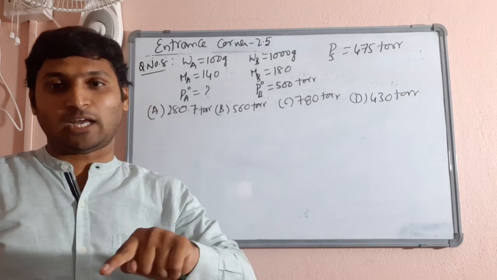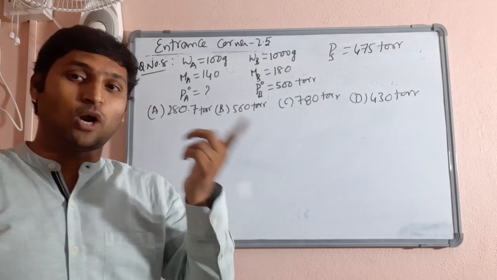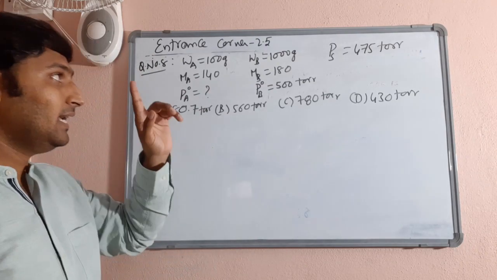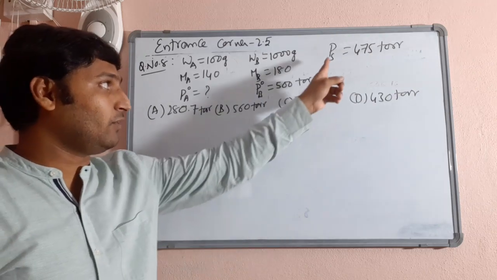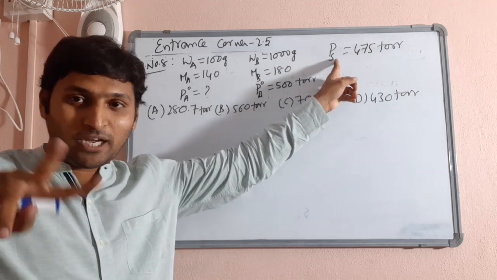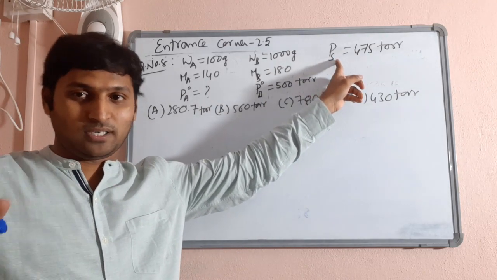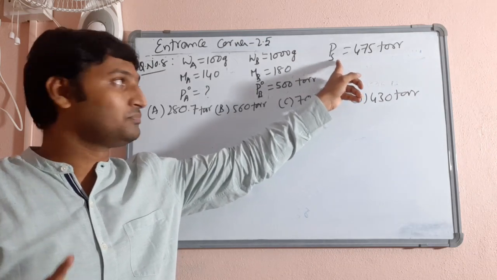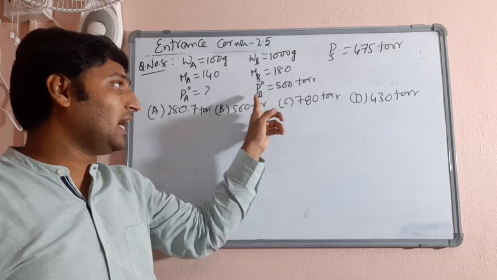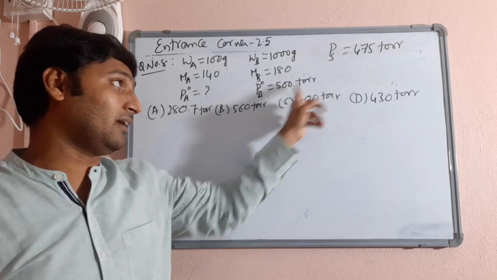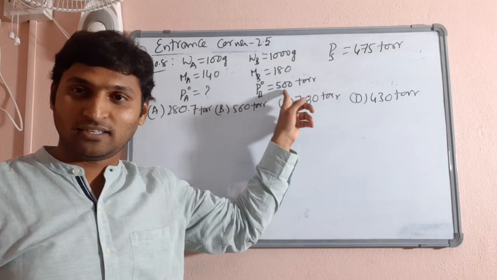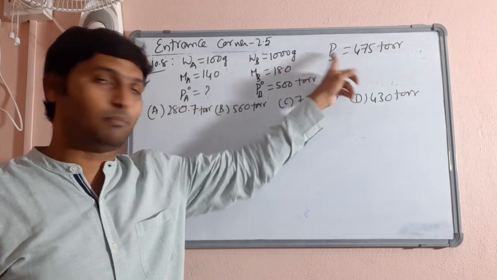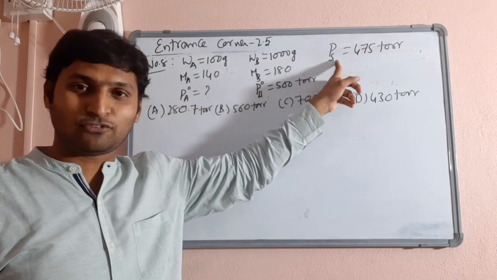Keep having a look at options and keep analyzing in your mind what could be an option, what could not be an option. Now you know very well that the vapor pressure of solution must be in between the vapor pressures of pure liquids A and B. It should be less than one of them and more than the other. Already he has given that the vapor pressure of pure liquid B is 500, which is more than 475. That means we already have a pure liquid whose vapor pressure is more than that of the solution.